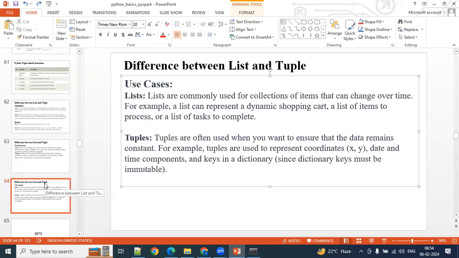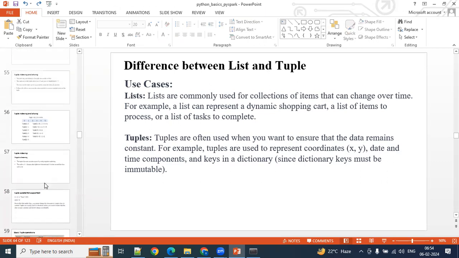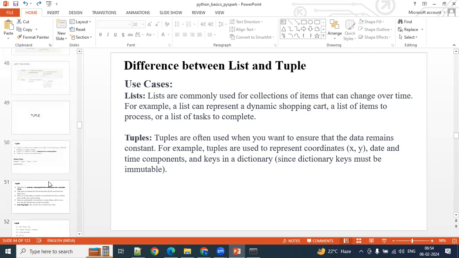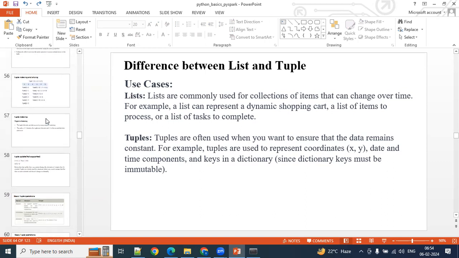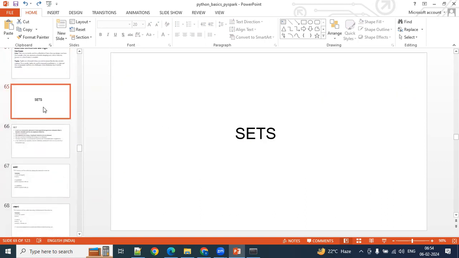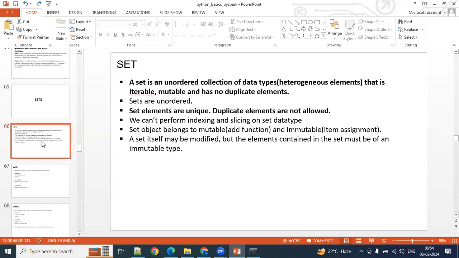So that is about tuple. We have discussed all the possible points in tuple. In the next class, I am going to start the set, which is also an important one.